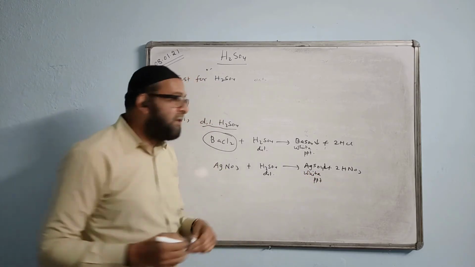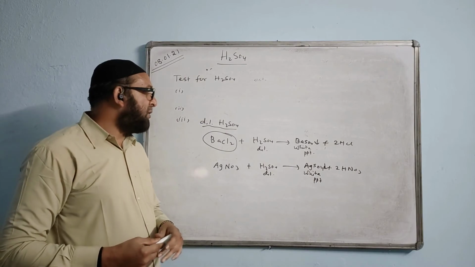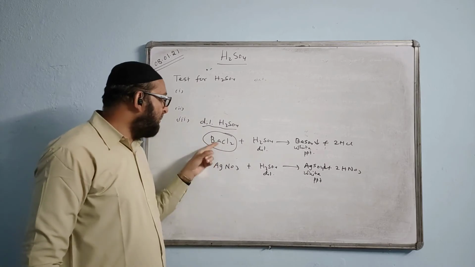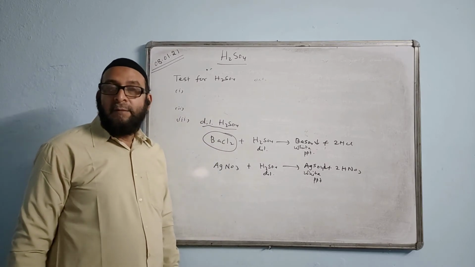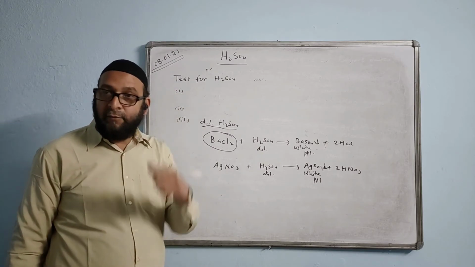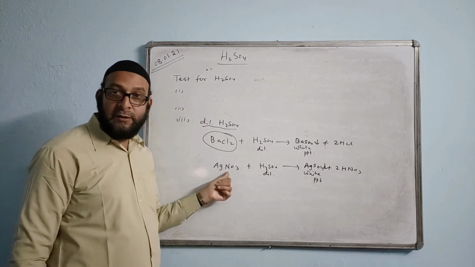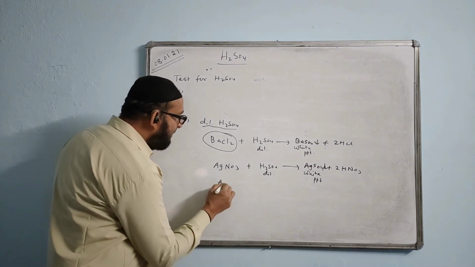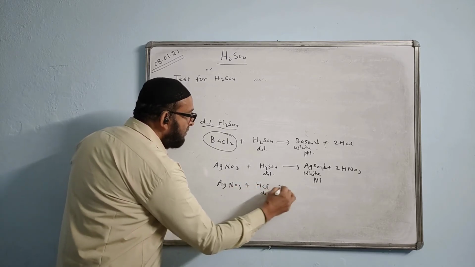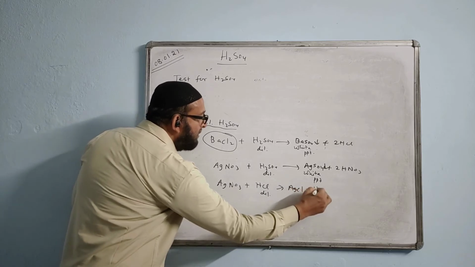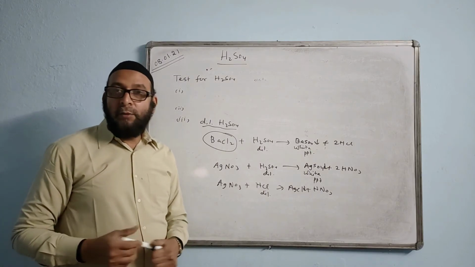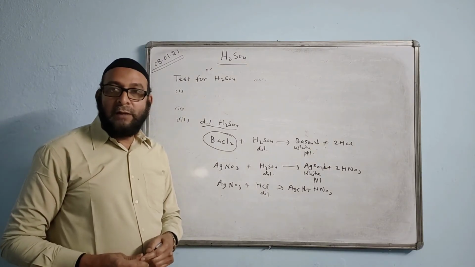Name two solutions that can be used for the detection of sulfuric acid or the sulfate radical. The two solutions are BaCl2 and silver nitrate. But silver nitrate can even be used for the test of HCl or chloride ion. If you remember in the HCl chapter, I did this: AgNO3 plus dilute HCl gave AgCl, a curdy white precipitate, plus HNO3. And this curdy white precipitate is soluble in ammonium hydroxide and insoluble in all dilute acids.